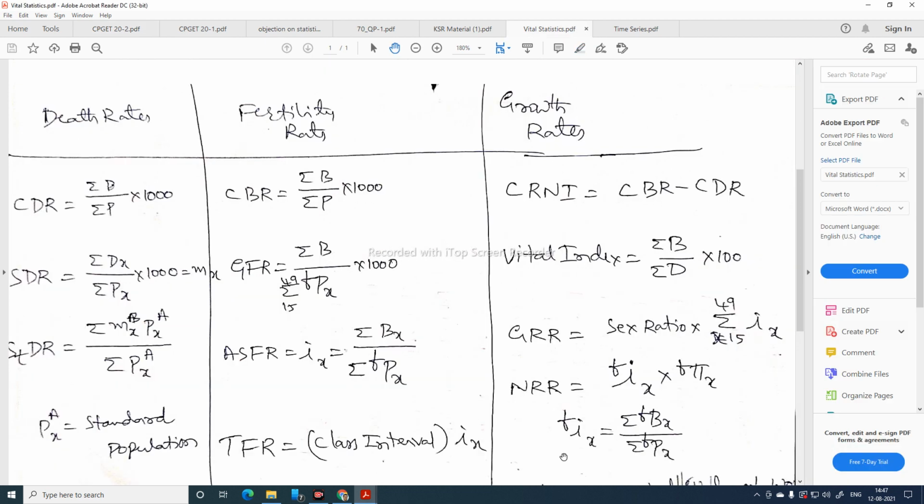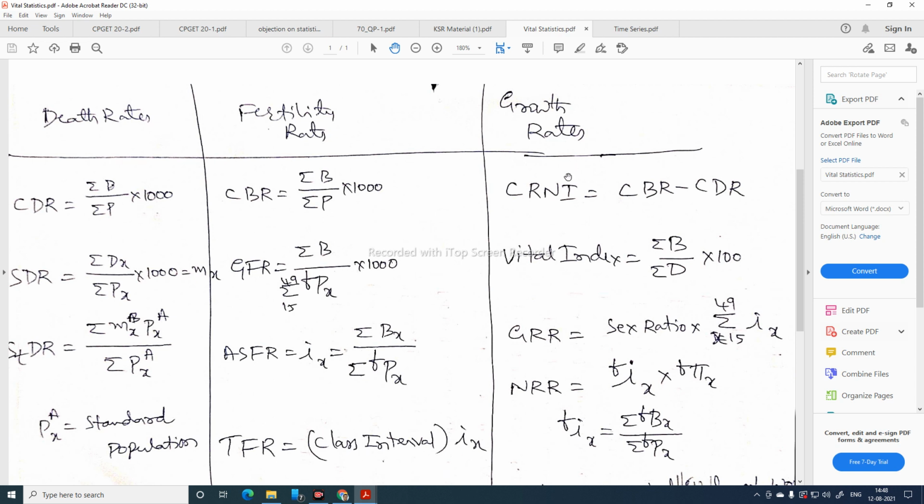I have prepared some tables also. This is about death rates: crude death rate, specific death rate and standardized death rate. Here total number of deaths by total population into 1000. Total number of deaths in a particular age group by total population in that particular age group into 1000 gives us mx. This is for comparing standardized death rate. And fertility rates, we have 4 types: crude birth rate, general fertility rate, age specific fertility rate and total fertility rate. These are the formulas for easy remembering.